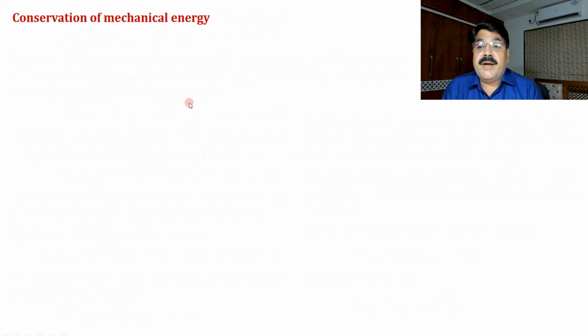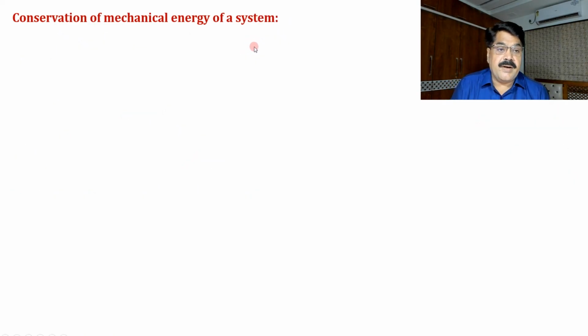Conservation of mechanical energy of a system. Now we are equipped enough to understand what the conservation of mechanical energy is and under what condition the mechanical energy of a system will remain conserved. Now if you see the general statement of the work energy theorem, if the total work done by all the internal non-conservative forces and all the external forces is zero, we can say mechanical energy will remain unchanged. It doesn't mean that it will remain conserved. For conservation, in every infinitely small time interval, the energy must be unchanged. So this statement will be expressed in differential form.